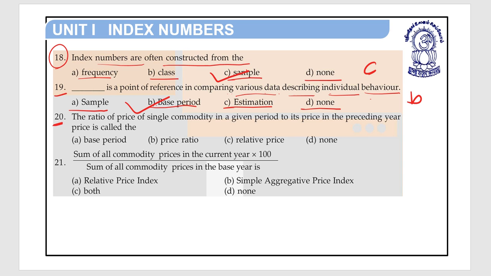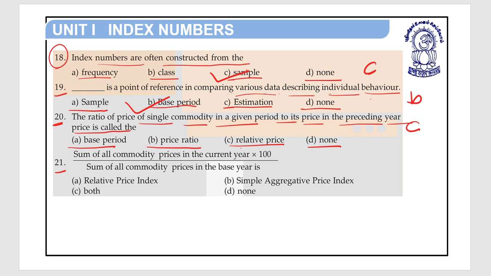Now question number 20. The ratio of price of single commodity in a given period to its price in the preceding year price is called the A base period, B price ratio, C relative price, and D none. The ratio of price of single commodity in a given period to its price in the preceding year price is called the relative price. Option C relative price.